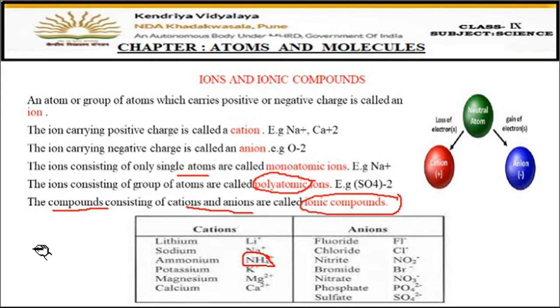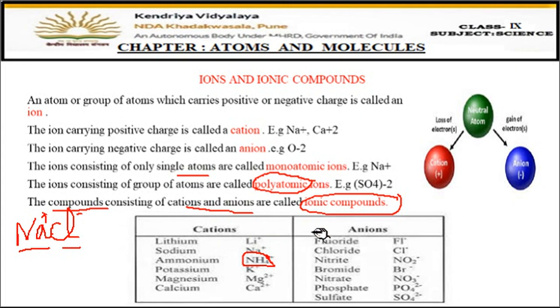Like sodium chloride, NaCl, the common salt which we eat daily at home. NaCl is the formula. So you see sodium has a plus charge, +1, and chlorine has a -1 charge. So this is an ionic compound because this compound has a cation and an anion present in it. Positively charged ion is present, negatively charged ion is also present. So it is an ionic compound.